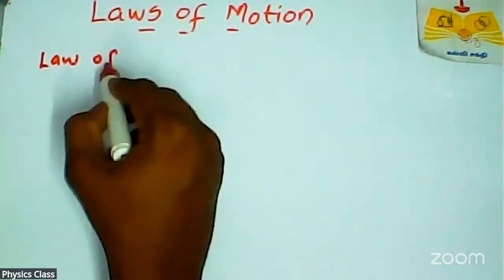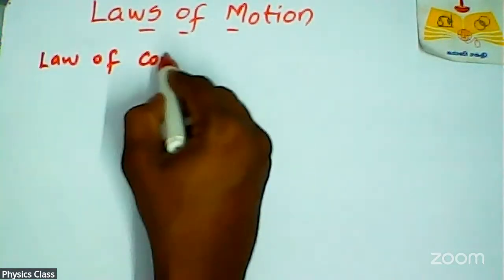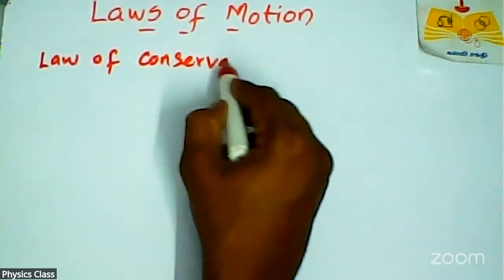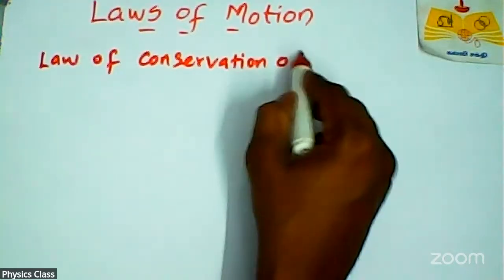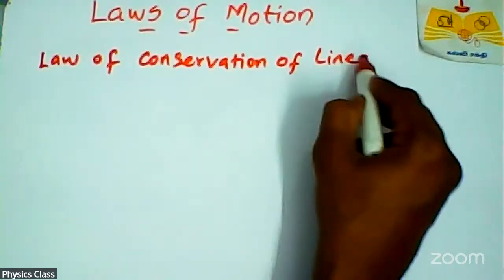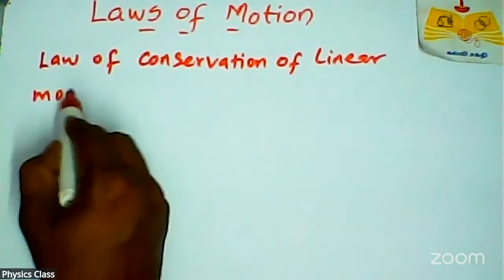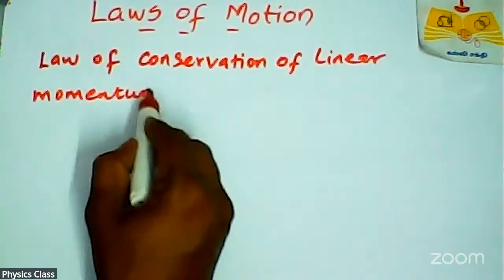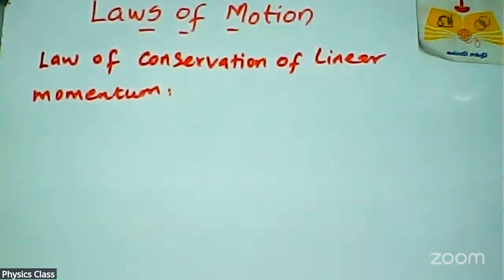The next concept is the law of conservation of linear momentum. In nature, conservation laws play an important role, as you already know.